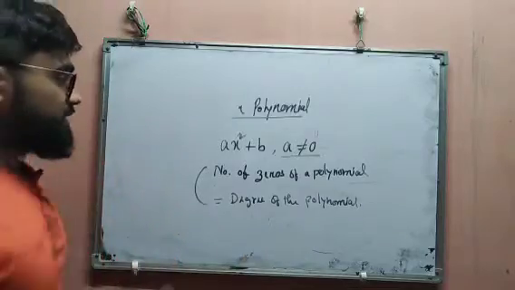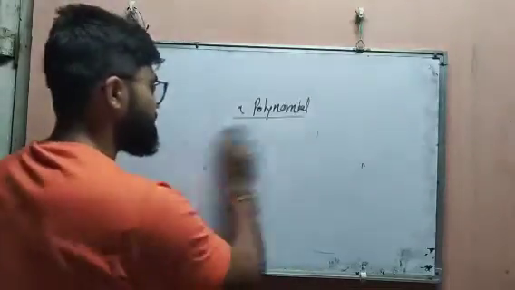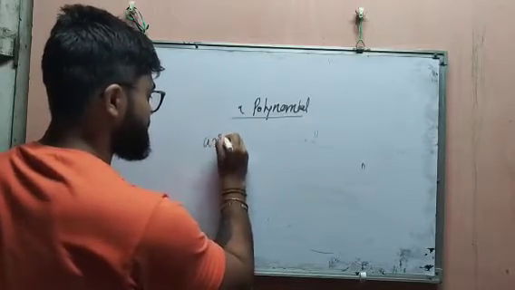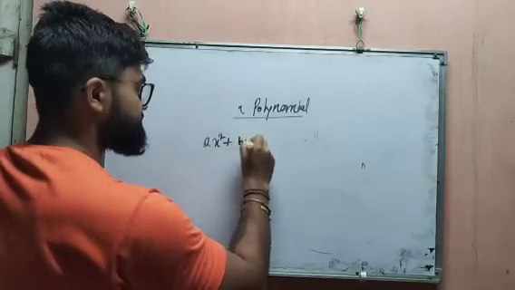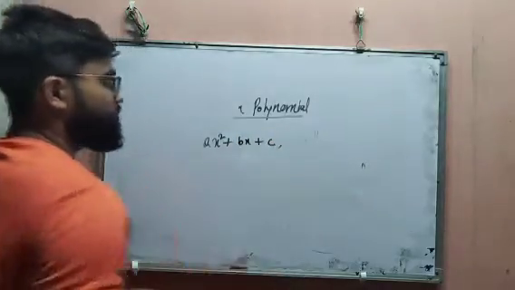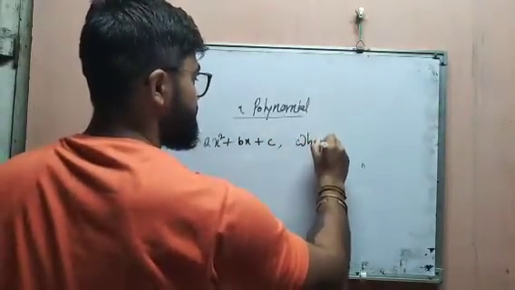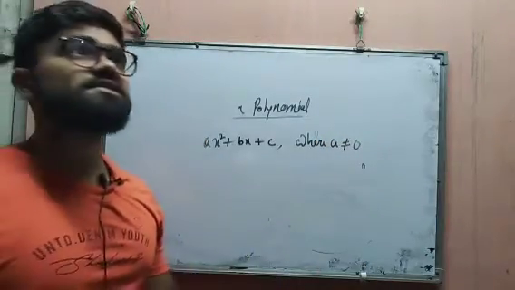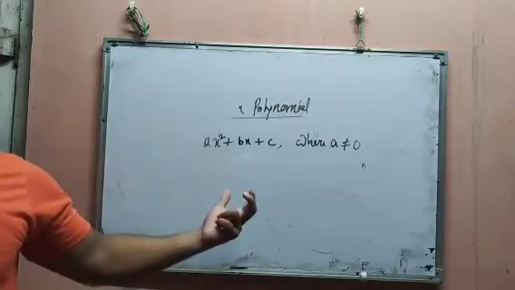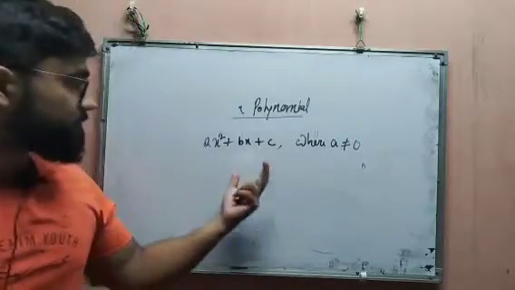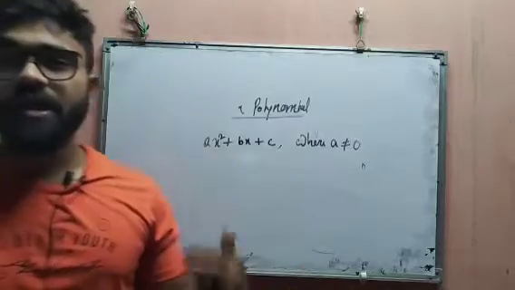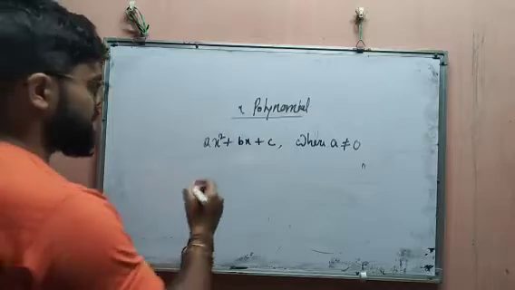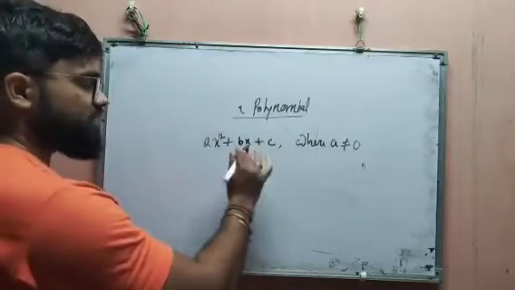Okay, see the general form of this: ax squared plus bx plus c, where a is not equal to 0. So this is also a quadratic polynomial, where ax squared plus bx plus c is the general form where a is not equal to 0. Okay. After that, this was the quadratic polynomial.